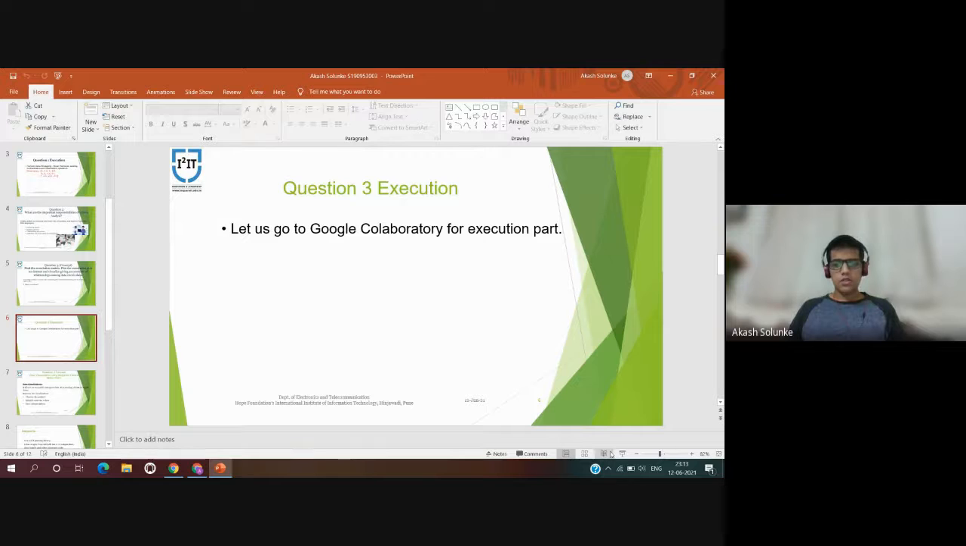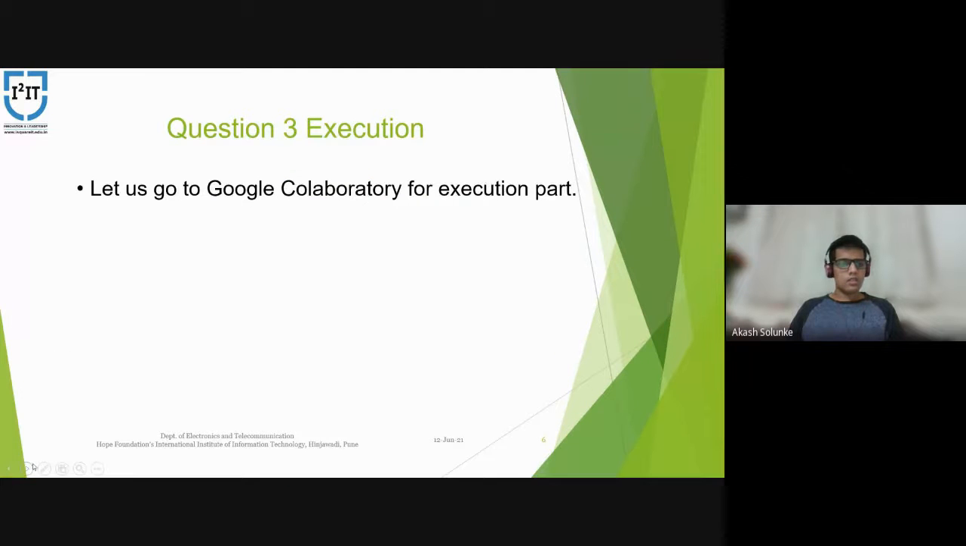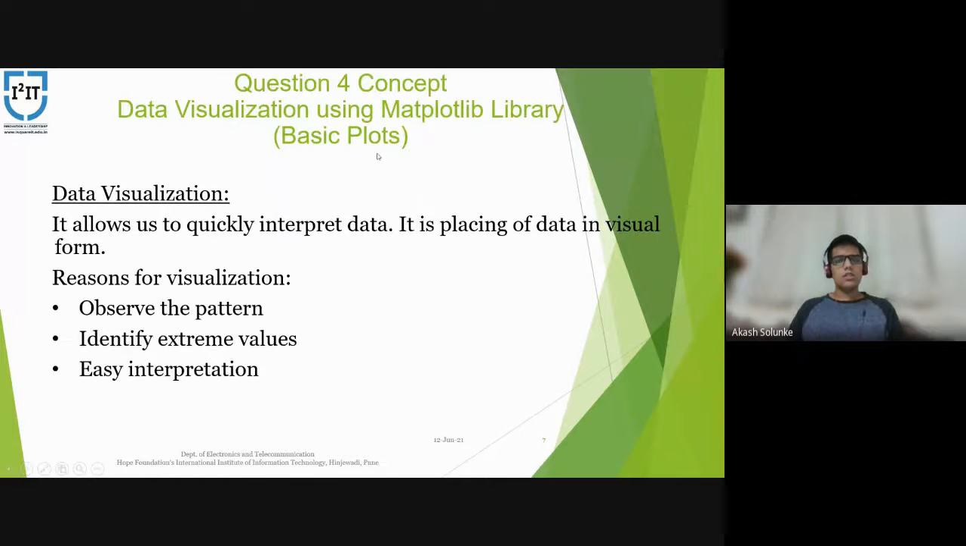Now let's get back to the PPT and move on to question number 4, the concept we have to explain. I have taken a data visualization concept using the Matplotlib library, and I am going to show how to make basic plots using the Matplotlib library.